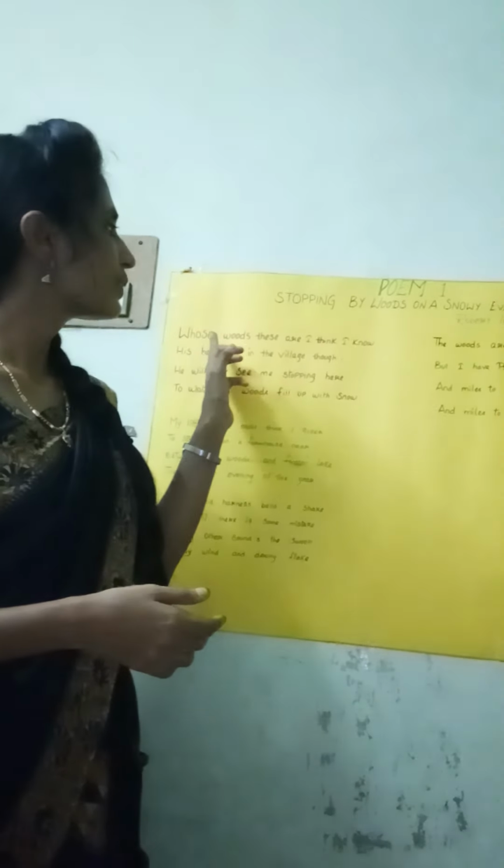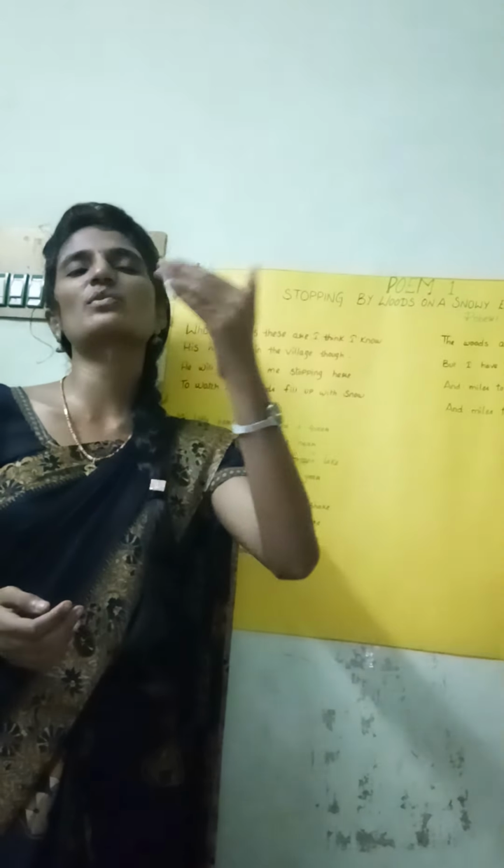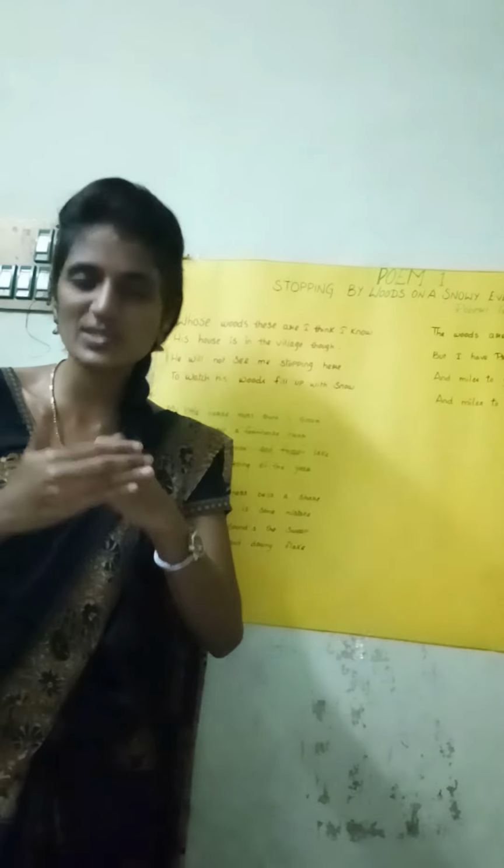Whose woods these are, I think I know. An unstressed syllable and the next syllable stressed. Unstressed followed by stressed syllable, that is called iambic. Tetra means there are 8 syllables in each line. Iambic means an unstressed syllable followed by a stressed syllable. So this poem was written in iambic tetrameter.